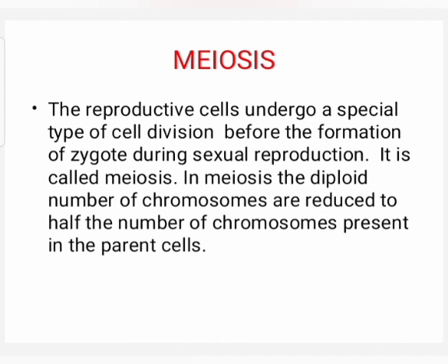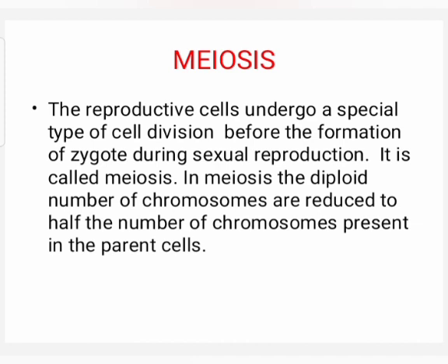That is, number of chromosomes present in the human body is 46 chromosomes. These 46 chromosomes are reduced to 23 by meiosis. 46 is the diploid number of chromosomes. It is 2n. So, each sperm contains 23 chromosomes, that is haploid chromosomes.